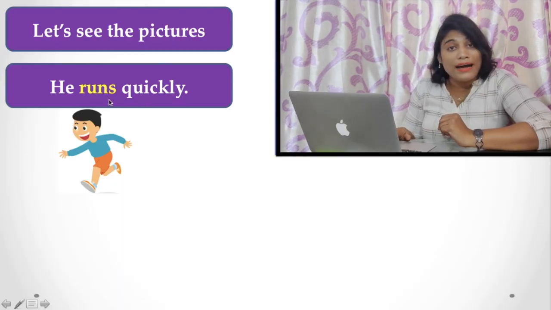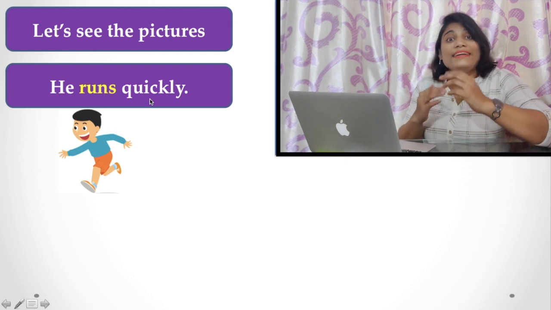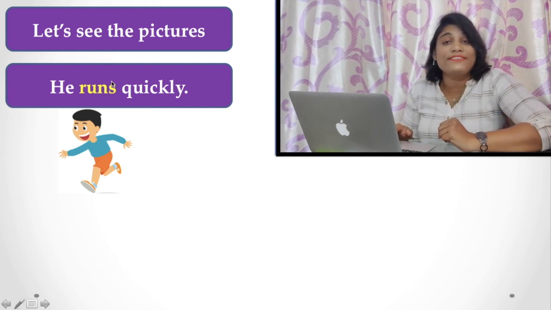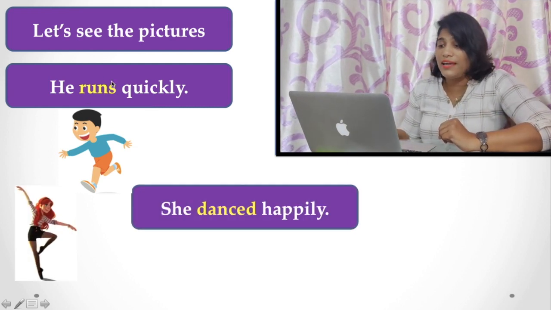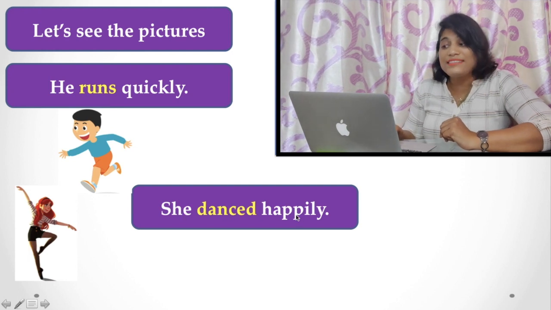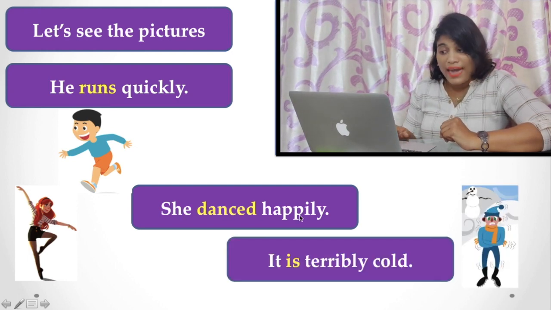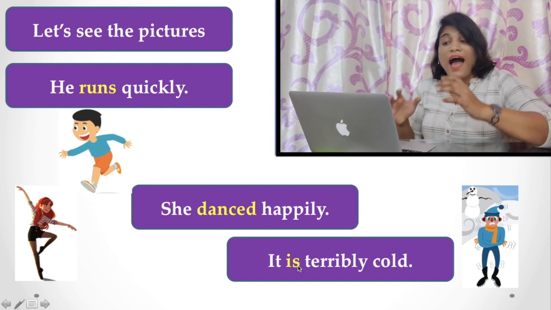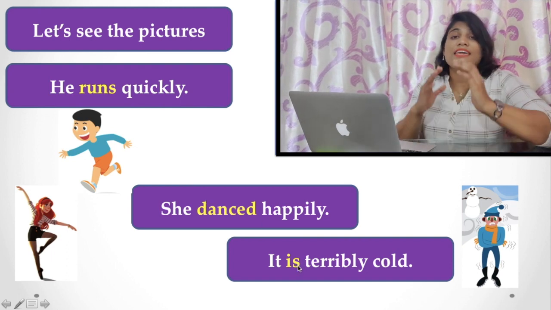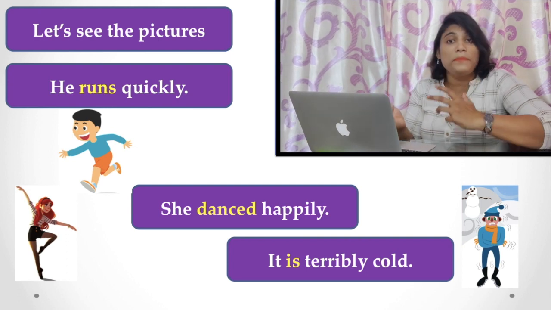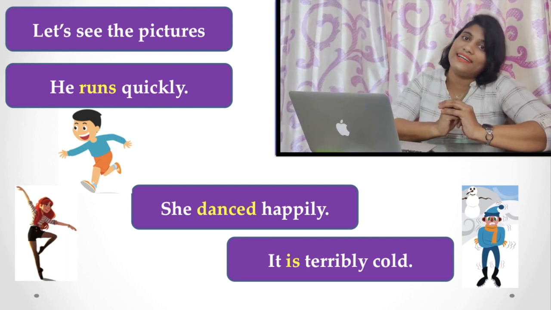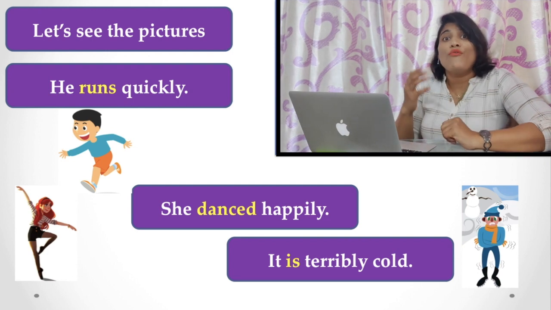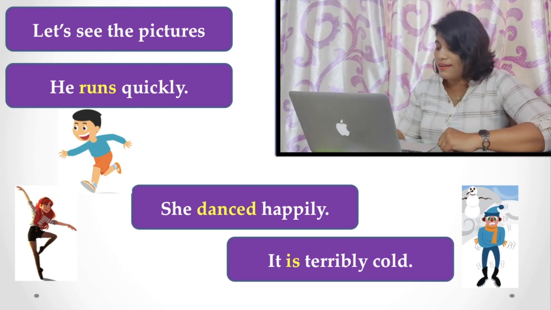He runs quickly. I didn't say this word, runs. Similarly, she danced happily. And it is terrible cold. Here, the words like runs, danced, and is. Unless you have these words, you can't make a complete and correct sentence. So, let's see what these words are.